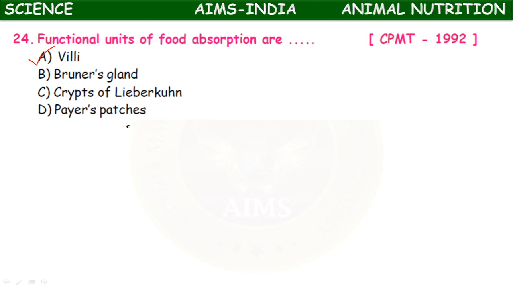What is that gland present in the duodenum? Brunner's gland. Okay, remember children.